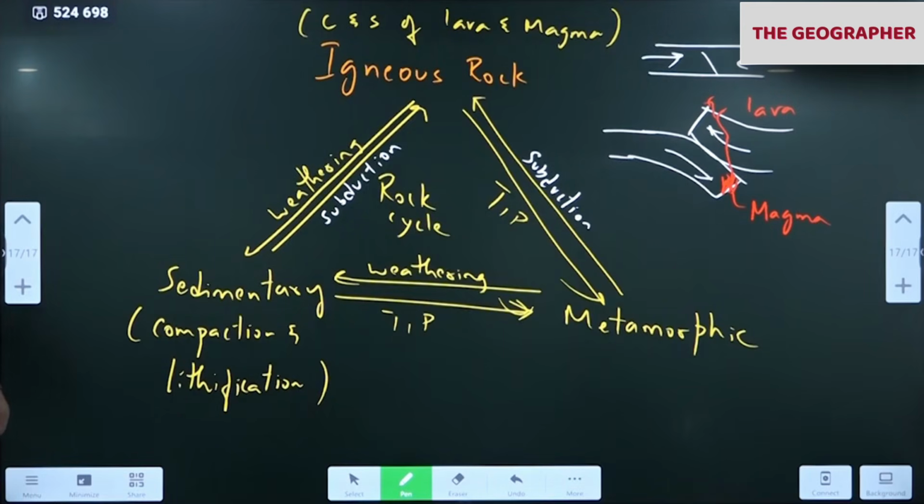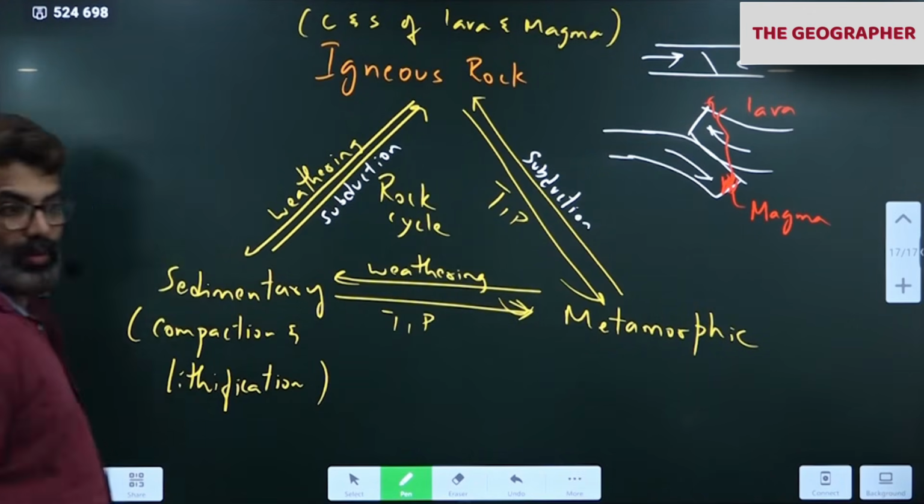Subduction causes the plate to melt, and again it will come back as igneous rock, magma.